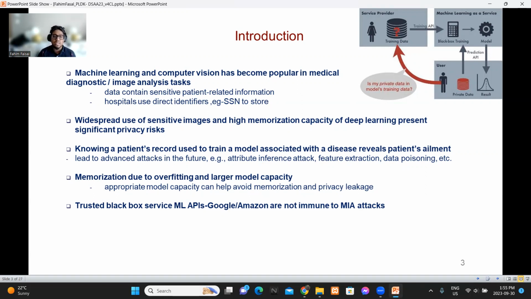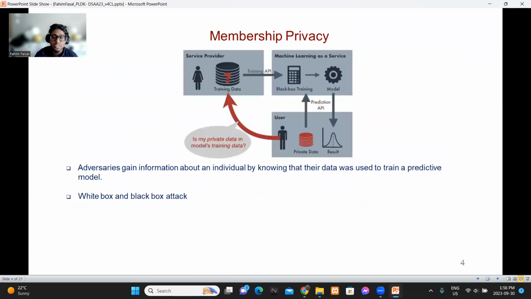And people might assume that trusted APIs like Google and Amazon machine learning APIs are immune to MIA attacks, but Reza Shokri and some of his collaborators, along with predecessor and descendant papers, also proved that black box models are not immune to MIA attacks. So there are two types of membership inference attack: white box and black box attack. And membership privacy is the privacy that protects a model against membership inference attack.